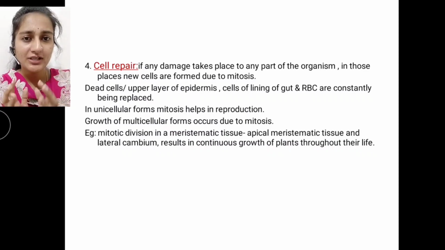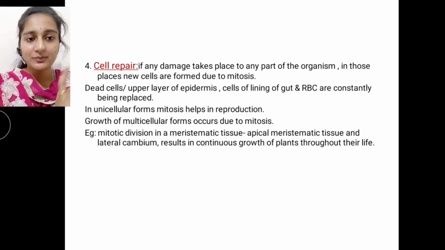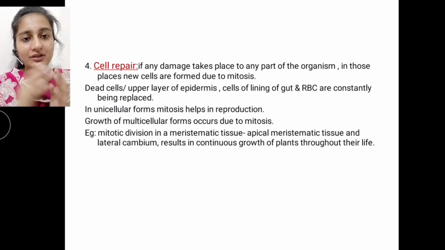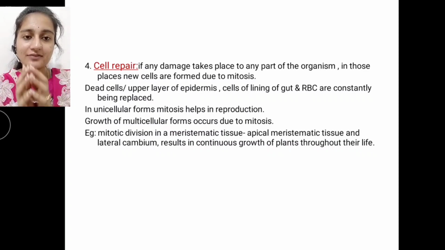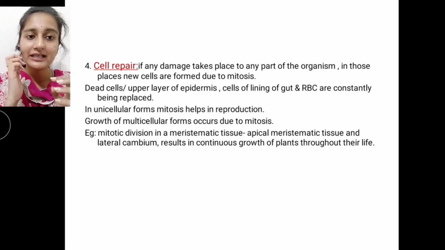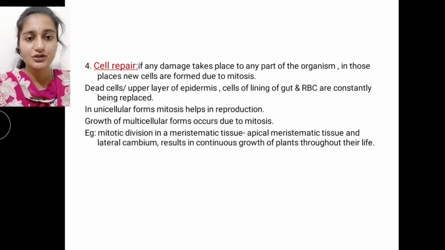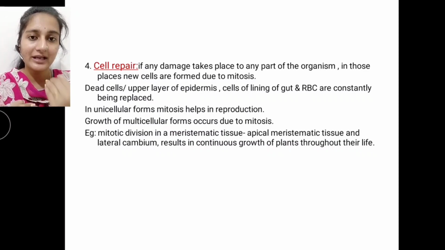So in unicellular organisms, mitosis is useful to perform reproduction. Whenever a unicellular organism, for example an amoeba, divides into two cells, that is actually a mitosis, but it acts as reproduction in the case of unicellular organisms. The growth of multicellular organisms can occur due to mitosis only.